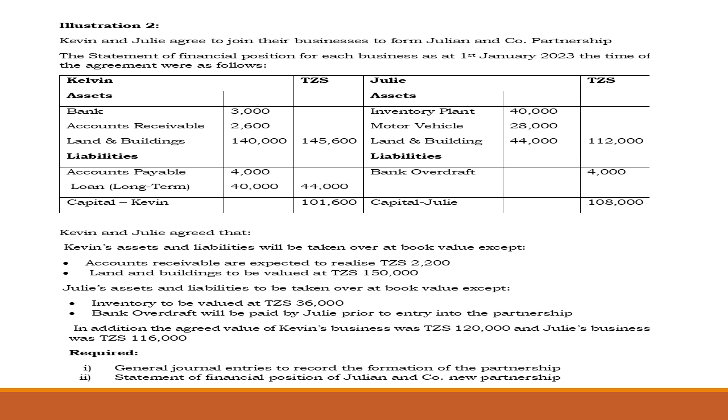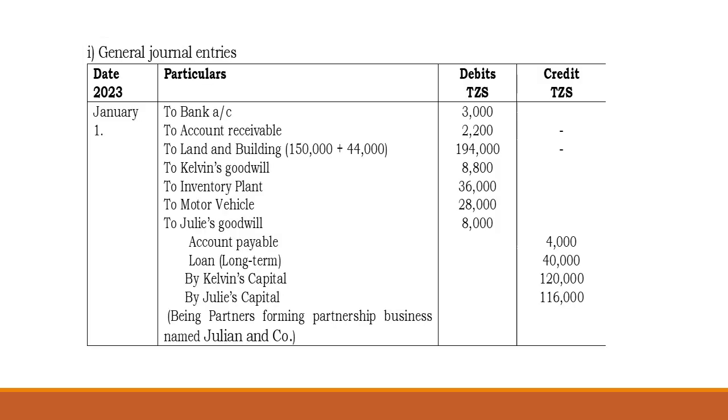Required: prepare general journal entries to record the formation of the partnership and the statement of financial position of Julia and Company, the new partnership. So this is the general journal where we have to debit assets and credit liabilities. But again, the value of the business of each partner, you need to add, so that assets is equal to capital plus liabilities.